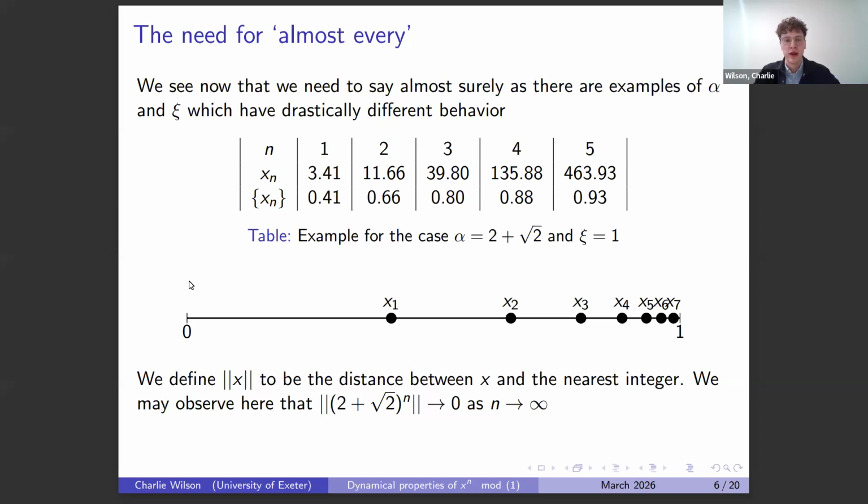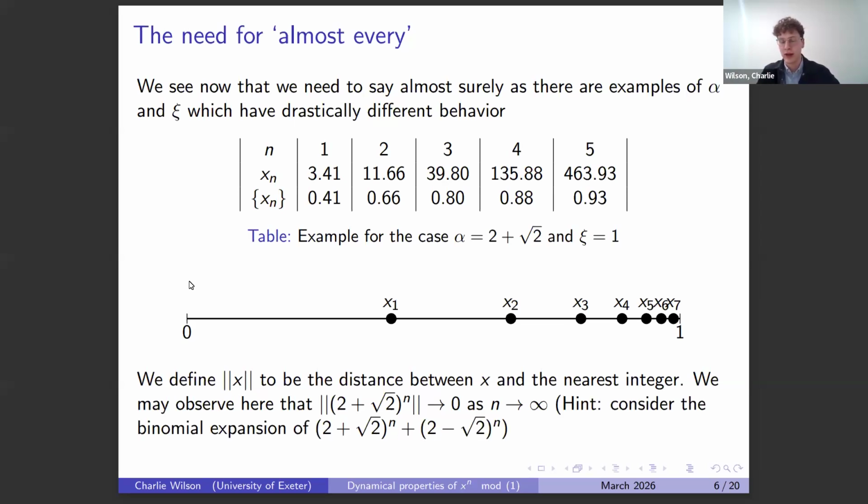And we can rigorously show that 2 plus root 2 to the n tends to 0, or at least gets arbitrarily close to an integer as n goes to infinity. There's a nice way of seeing that, actually. If we consider 2 plus root 2 to the n plus 2 minus root 2 to the n, the root 2 components' coefficients are going to be the same, but positive and negative. So they completely cancel out. That means this thing is going to be integer valued for all natural numbers. And the second term is less than 1 in modulus. So as n gets large, this is going to shrink. And it's quite a cute way, I think, of seeing this.